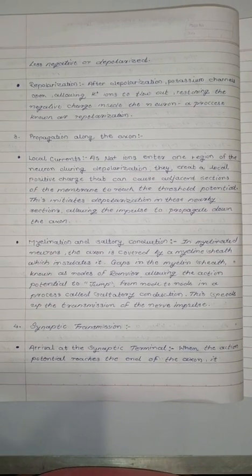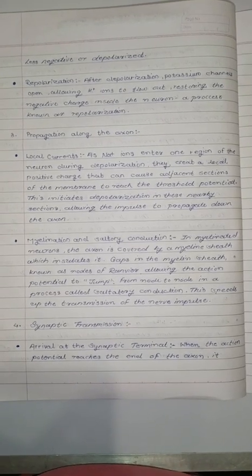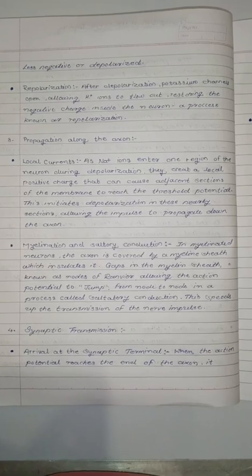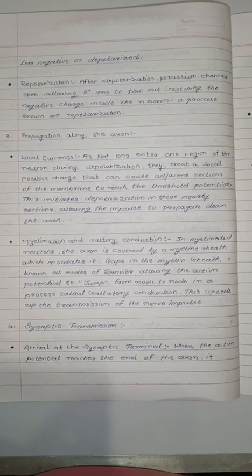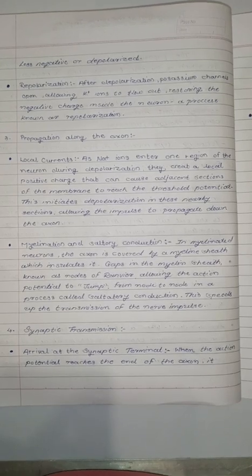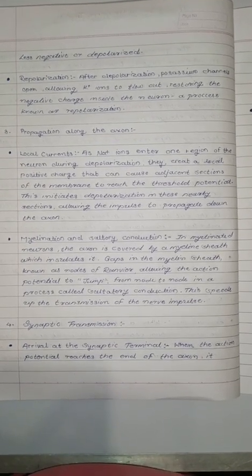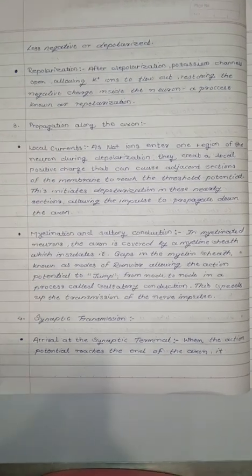Then myelination and saltatory conduction. In myelinated neurons, the axon is covered by a myelin sheath which insulates it. Gaps in the myelin sheath, known as nodes of Ranvier, allow the action potential to jump from node to node in a process called saltatory conduction. This speeds up the transmission of the neuroimpulse.